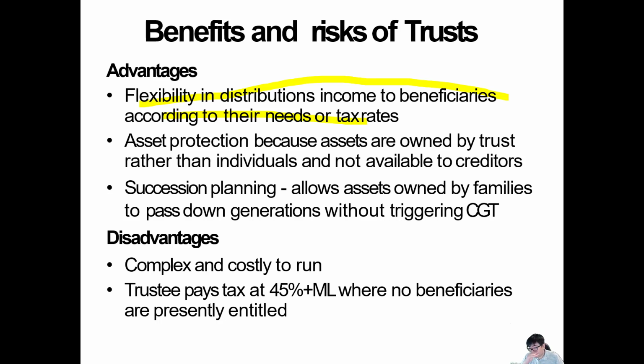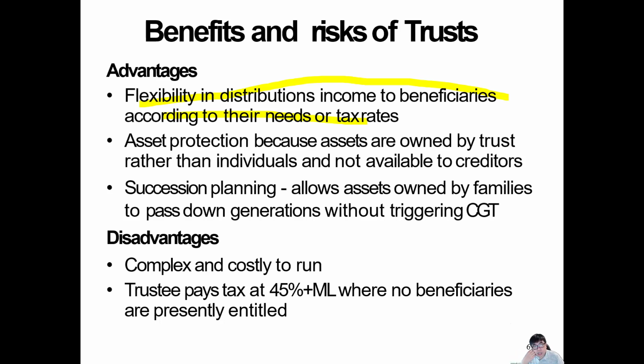Also, for example, during this year mom doesn't work much, so we give her a little bit more money because she doesn't earn any money at all. But next year, say she decides to go back to work and starts earning money, we just reduce her income as beneficiary, because we don't want to pay that much tax.